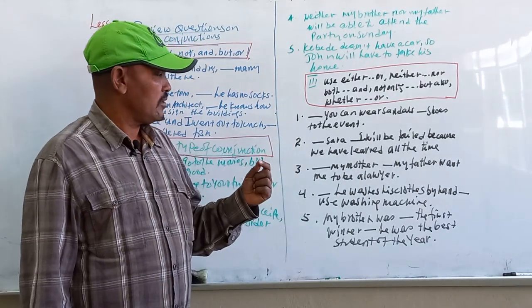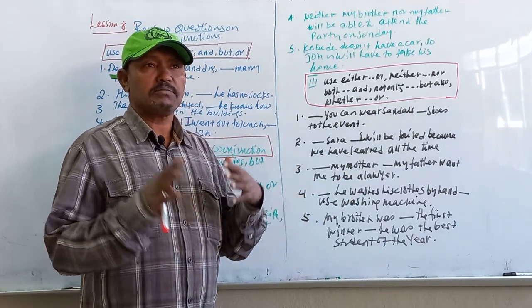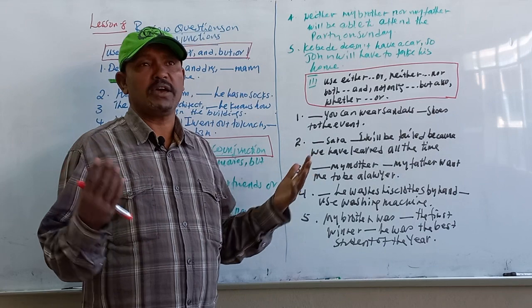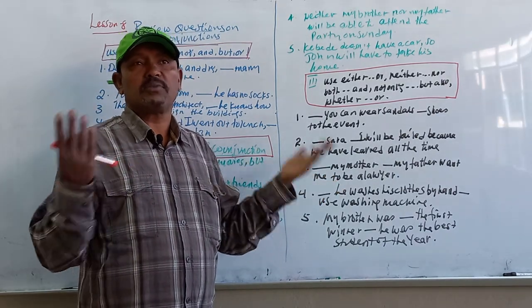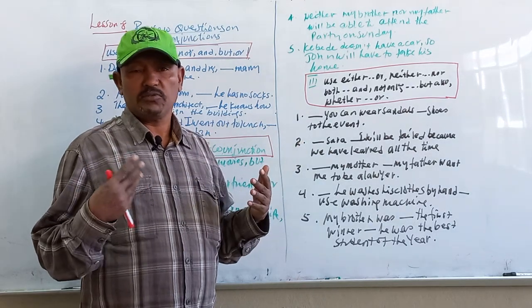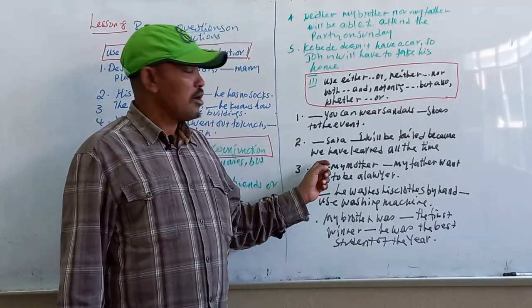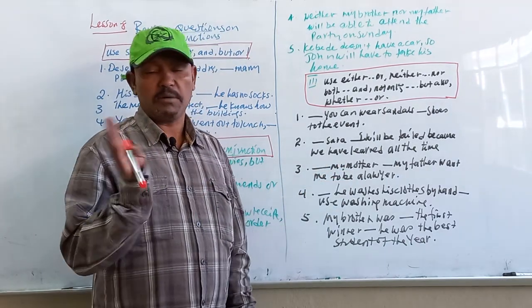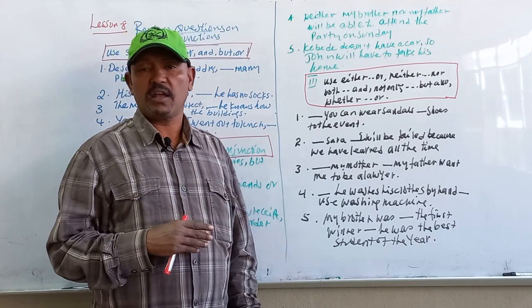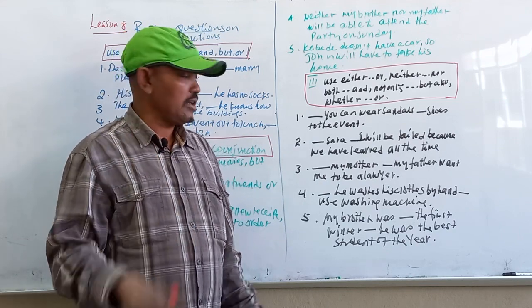Number 3: blank my mother or my father went to me a lawyer. Blank my mother or my father went to be a lawyer. Which one? Both of them want me to be a lawyer. So it is both and: both my mother and my father want me to be a lawyer. So both and is the appropriate correlative conjunction.